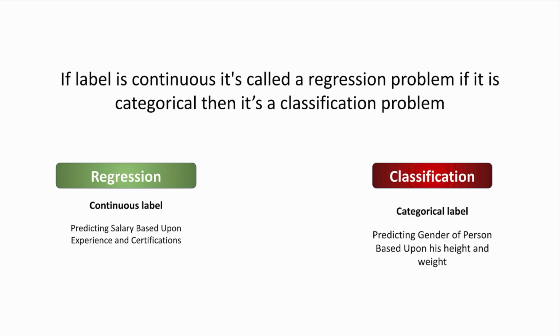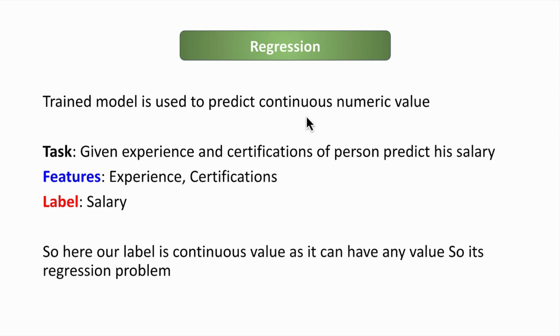Now let's look at regression. In regression, the trained model is used to predict a continuous numeric value. For example, if our task is, given the experience and certification of a person, predict his salary, here our features are experience and certification of a person, and our label is salary. And as salary can be any value, it is a regression problem.